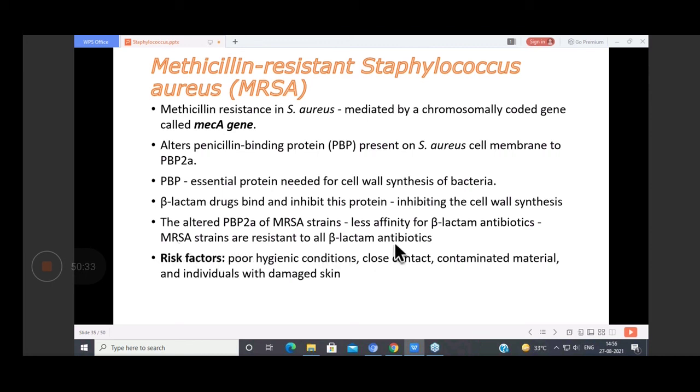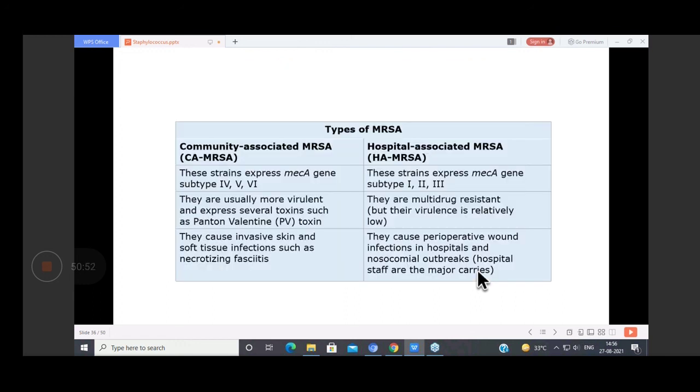So these MRSA strains are resistant to all beta-lactam antibiotics. So जिनमें MRSA होते हैं, we cannot give these beta-lactam drugs. They are resistant. So the risk factors are poor hygienic condition, close contact, contaminated materials, individual with damaged skin. So this was about MRSA.